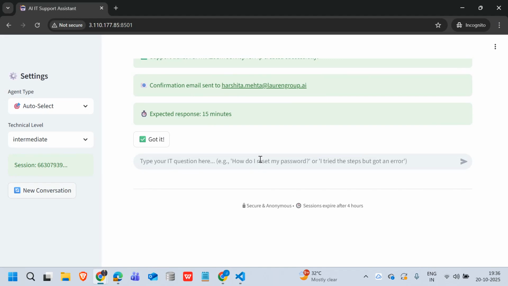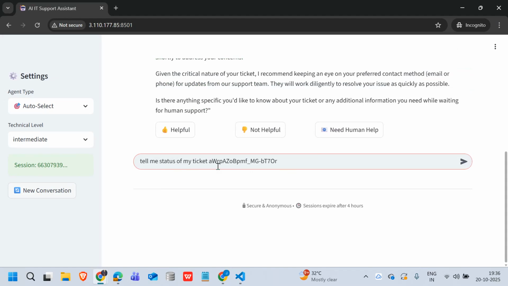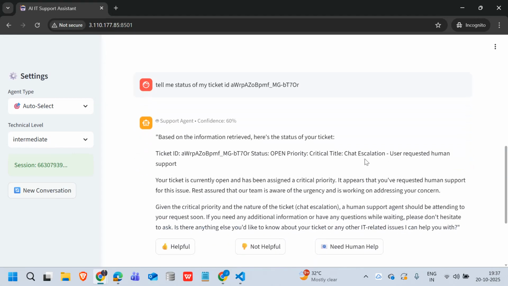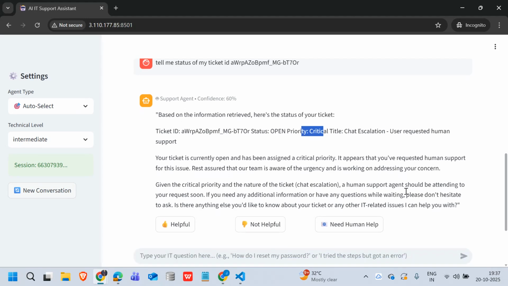You can also ask about its status. So we can say got it, and then we can ask about the status. Tell me the status of my ticket ID. If the user didn't provide the ticket ID, the agent itself will ask for the ticket ID to retrieve the information. Here is the status of your ticket. Right now the status is open, priority is critical, and it appears that you have requested human support for this issue. Rest assured that our team is aware of the urgency and is working on addressing your concern. So likewise, the user query will be resolved.